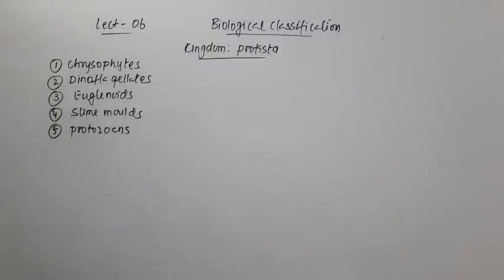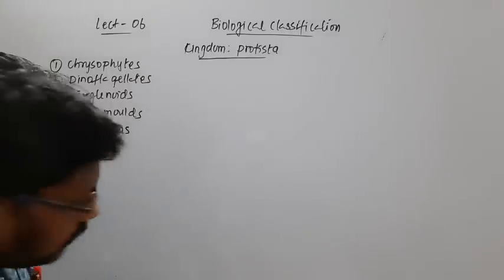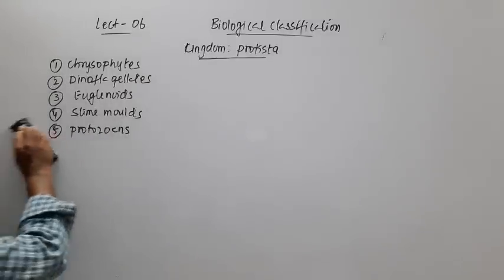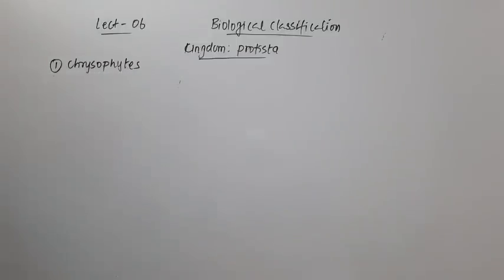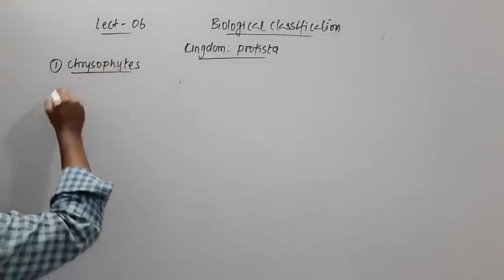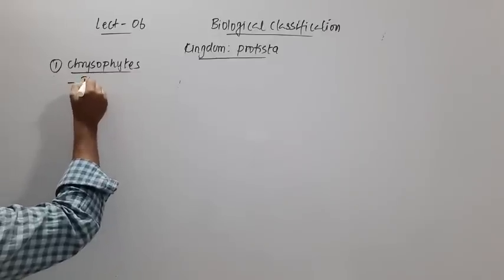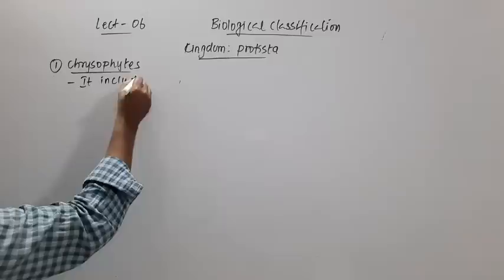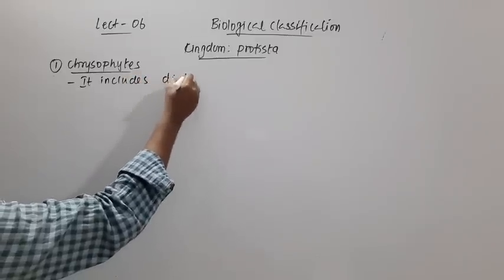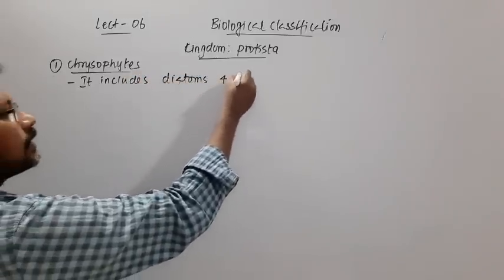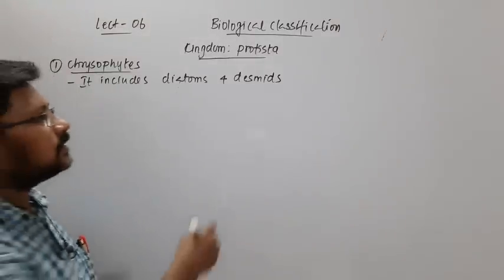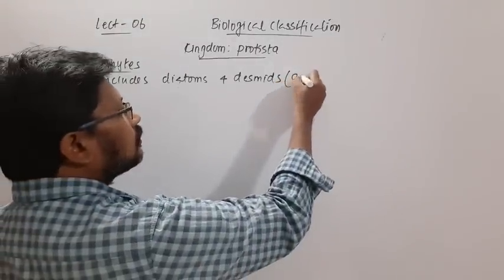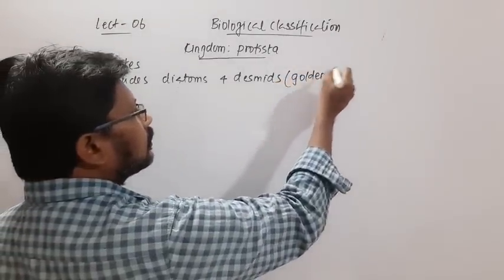Now we will study each group in detail. First we shall see about the group Chrysophytes. Here the Chrysophytes include organisms like diatoms and desmids. These desmids are commonly called golden algae.